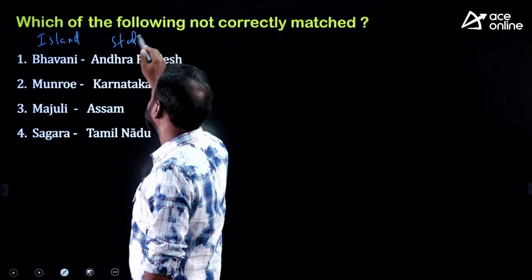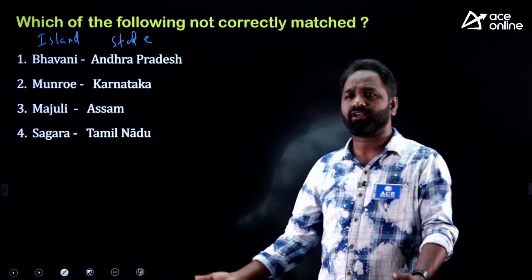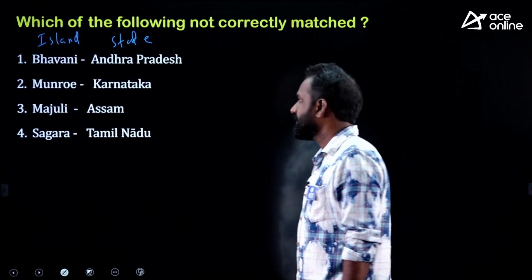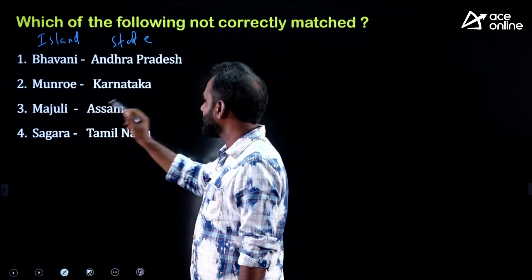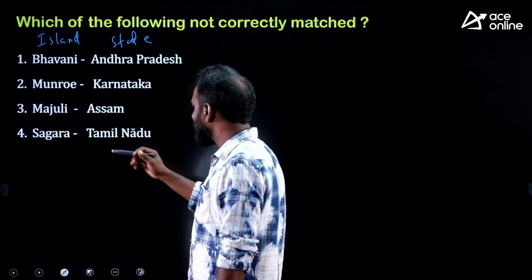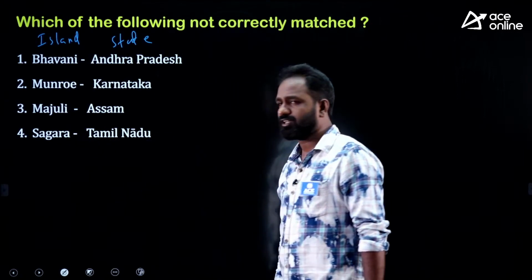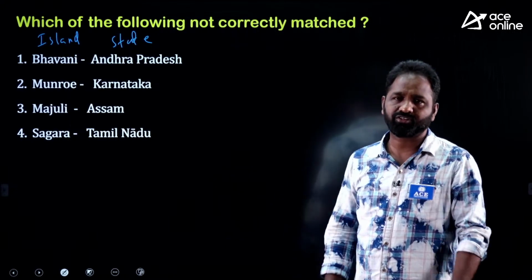And here the given states. Island and states were given. So you have to identify which of the following is not correctly matched. The first option, Bhavani Island and Andhra Pradesh, Munnar Island and Karnataka, Majula Island and Assam, Sagar Island and Tamil Nadu. So, which is the wrong one?